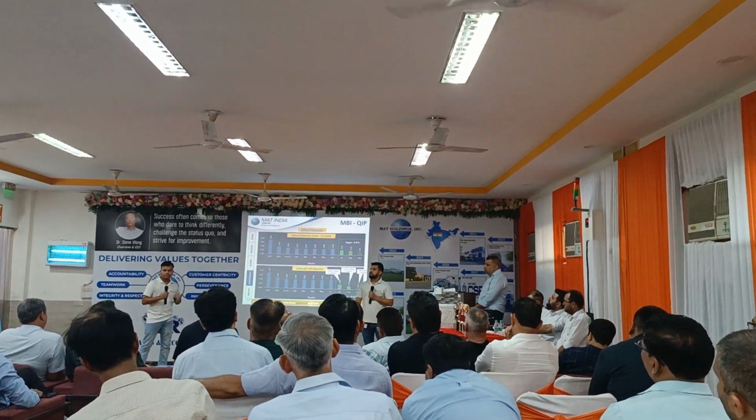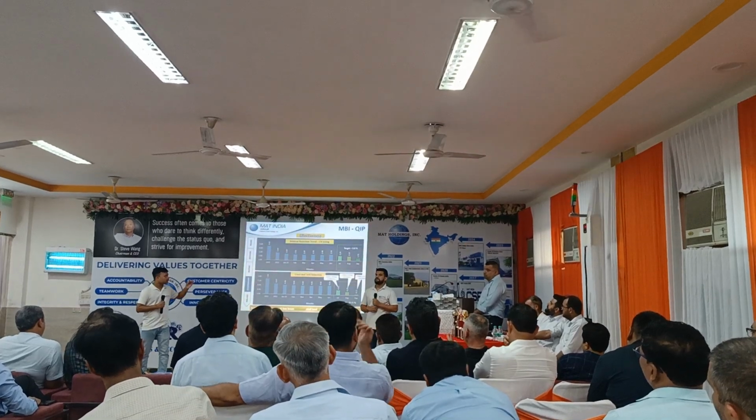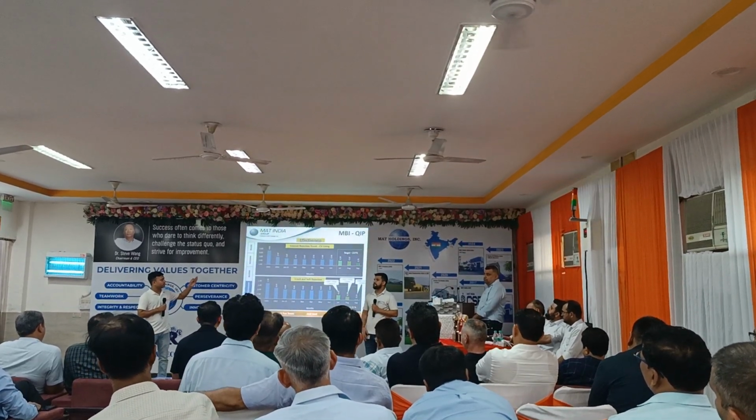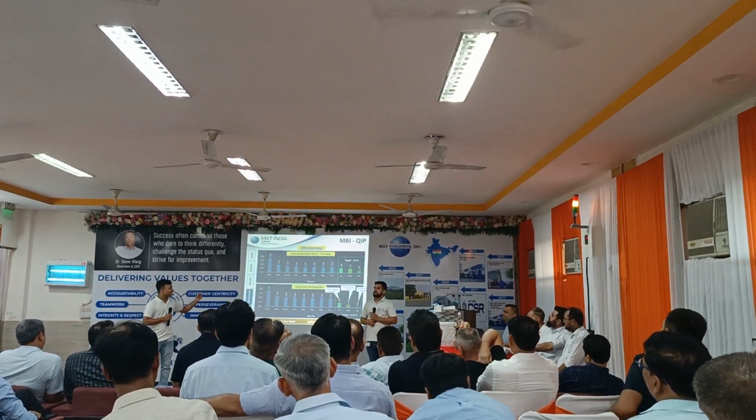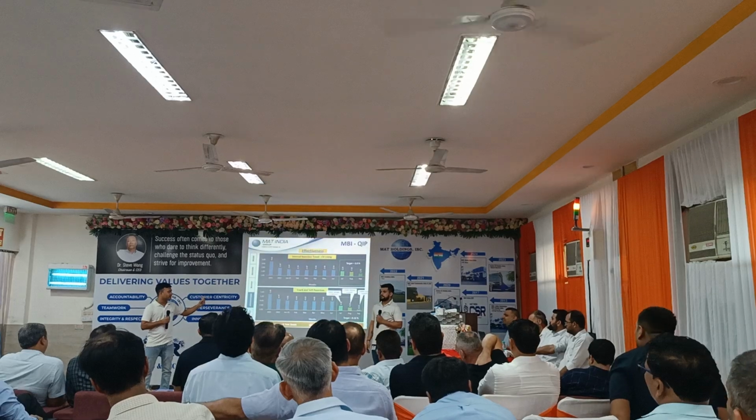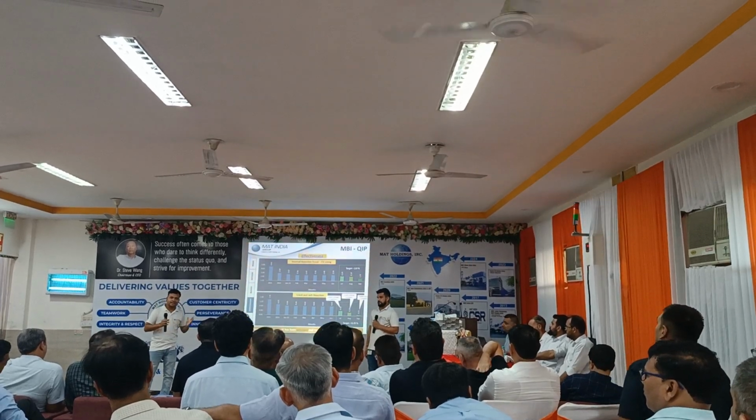After all the implementations, we found that our internal rejection is 1.72%. Earlier it was 2.54% when we started our project. Crack and soft rejection is 0.11%. Earlier it was 0.83%, and our target has been achieved.